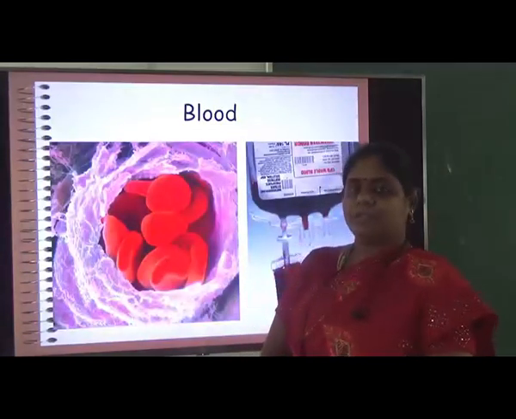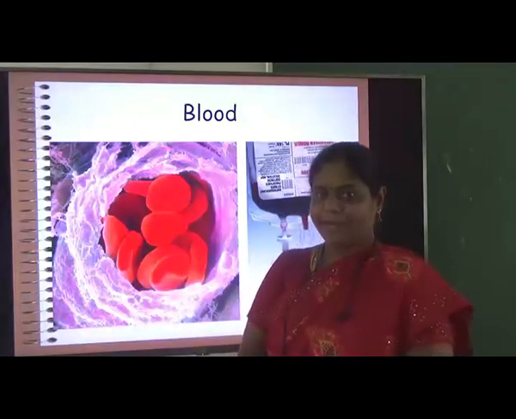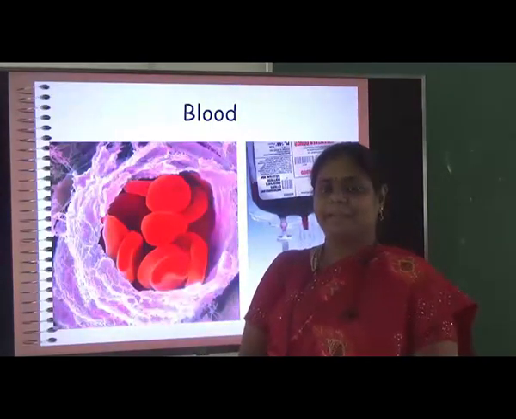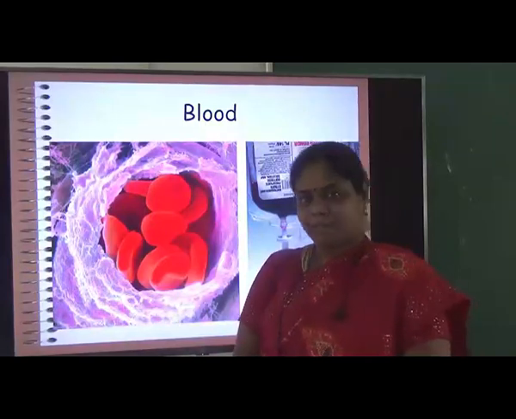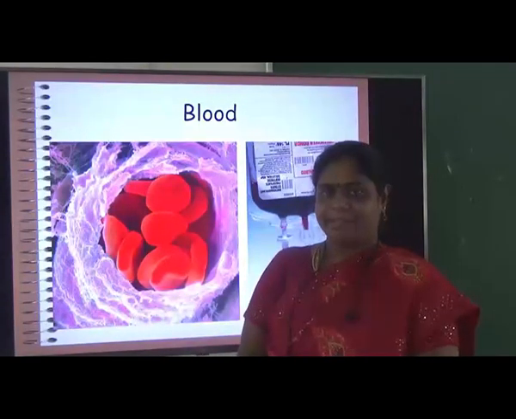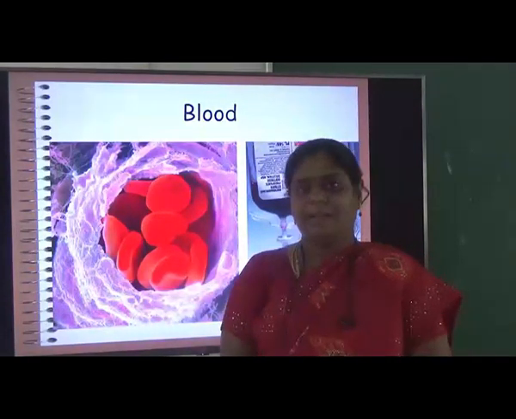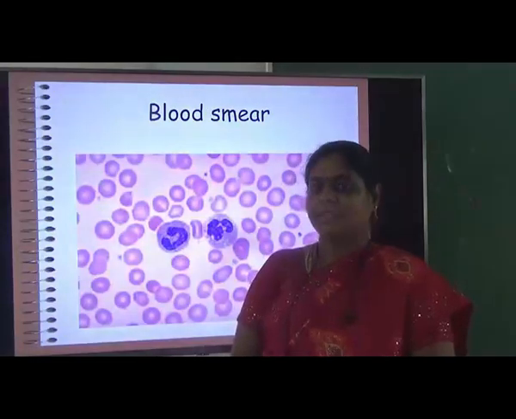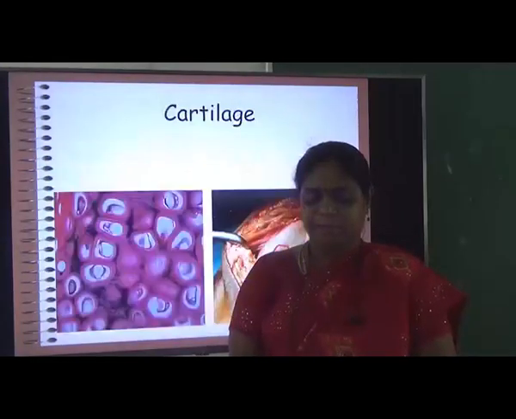Next, blood is also one of the connective tissues. It is a fluid connective tissue. Blood includes RBC, WBC, platelets and everything. So blood is a liquid connective tissue. This is how we take the blood smear.